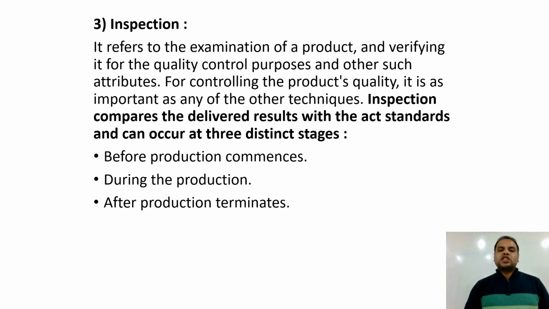Now this is the last function of production control, that is inspection. It refers to the examination of the product and verifying it for quality control purposes and other such attributes. For controlling product quality, it is as important as any of the other techniques. Inspection compares the delivered result with the set standards and can occur at three distinct stages: before production commences, during production, and after production terminates. It means you have to check the raw material, the semi-finished goods, and the finished goods also.